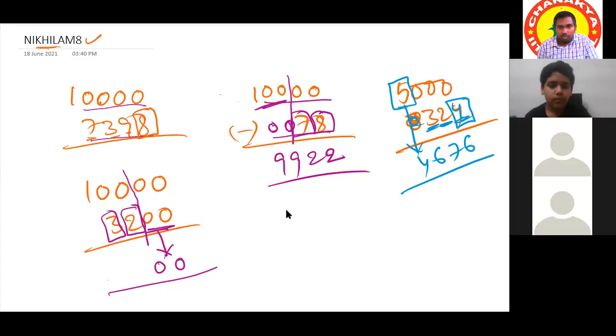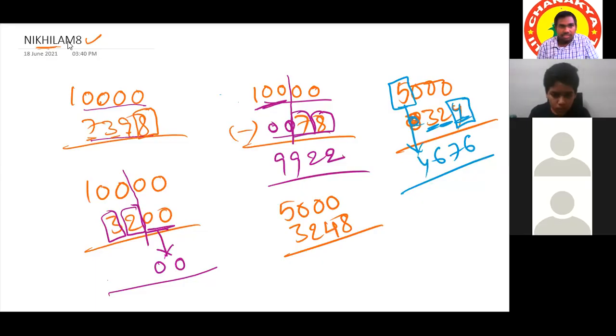One more type: suppose 5,000 minus 3,248. Same, we can apply Nikhilam Sutra up to this part. Subtract this one from 10: 2. This one from 9: 5. This one from 9: 7. So we get 752.